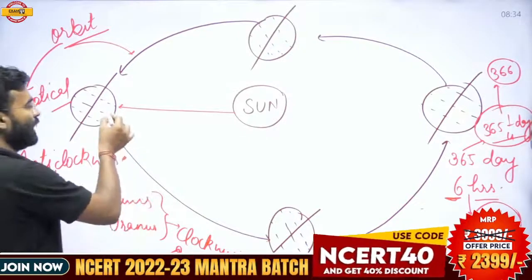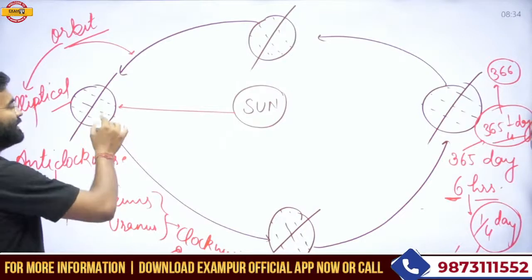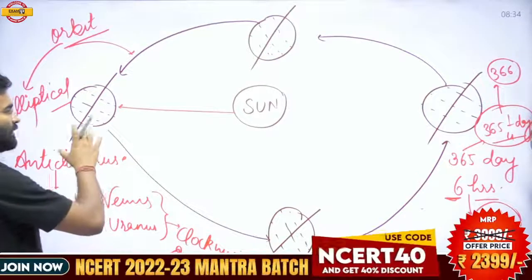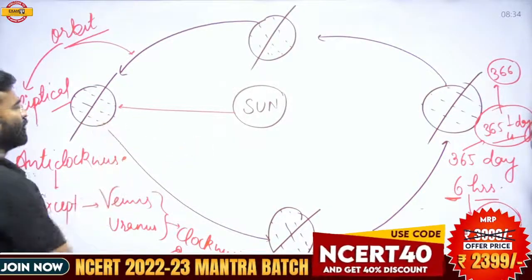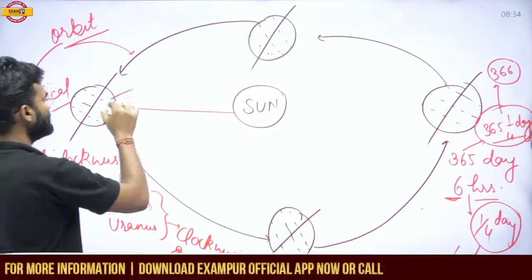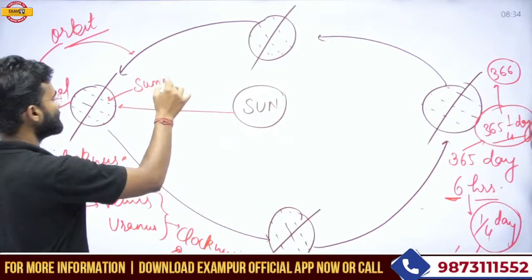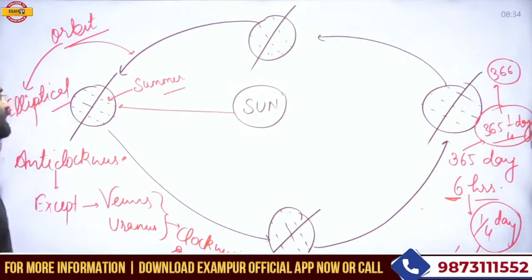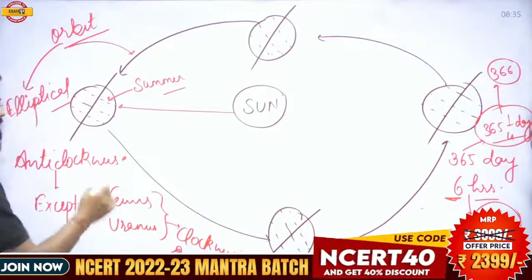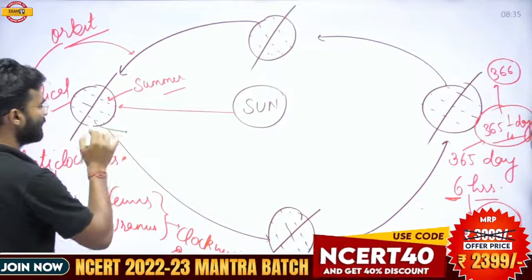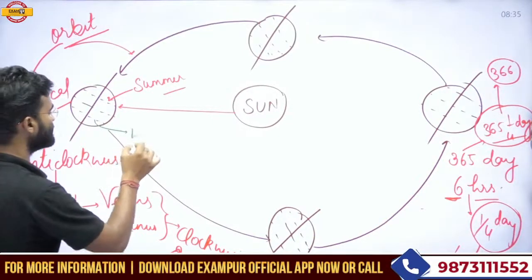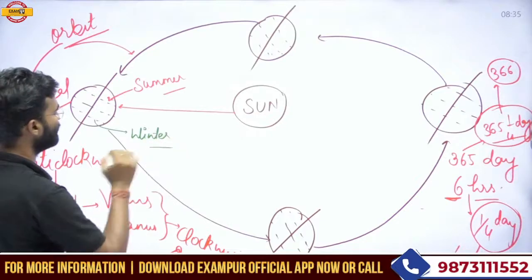When Earth is revolving around the sun, at one time the northern section of the Earth is in front of the sun, and the southern section is comparatively far from the sun. That is why the northern hemisphere gets the maximum solar energy and experiences the summer condition. Meanwhile, the southern hemisphere receives less solar energy and experiences the winter situation.